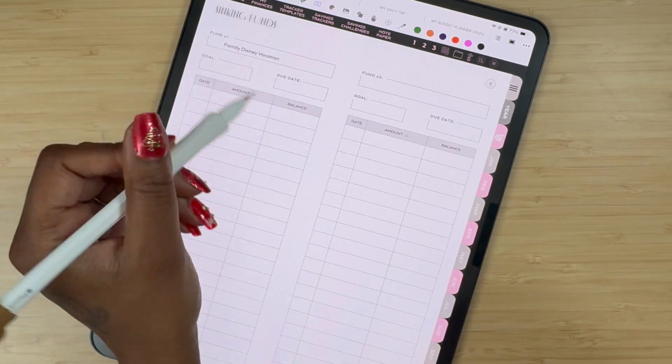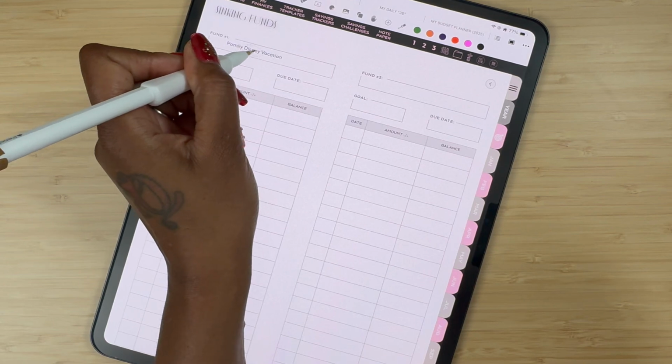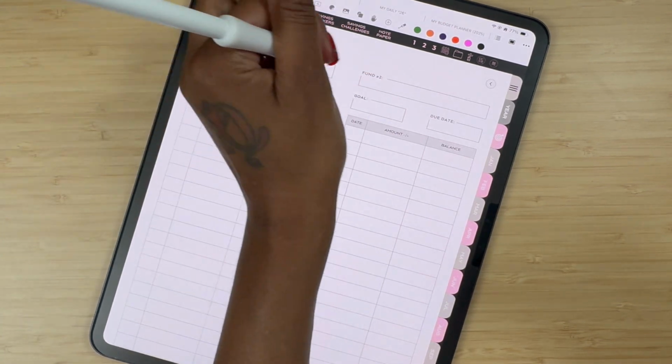So I still need to get some pricing on the packages and stuff like that, so I'm gonna leave that part out, but I just know that we want one of our sinking funds to be family Disney vacation. And then I also want to do some veneers.